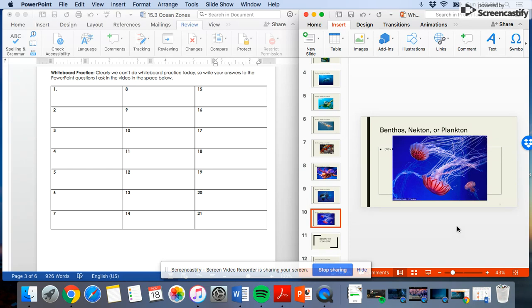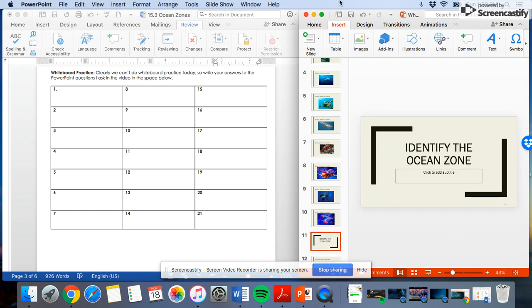The jellyfish. Go ahead and push pause. Great. A jellyfish is not a strong enough swimmer to go against the currents. It will get swept up with the currents, and so that is going to be a plankton.